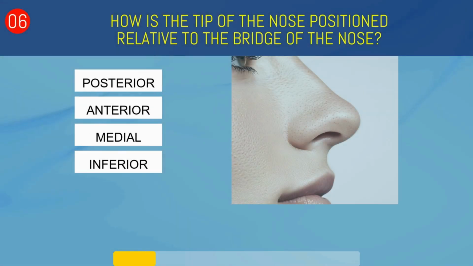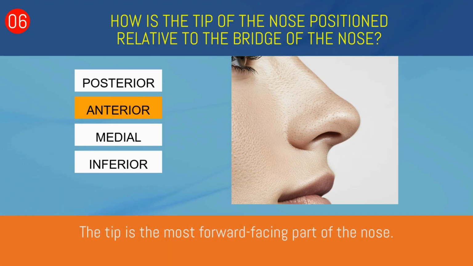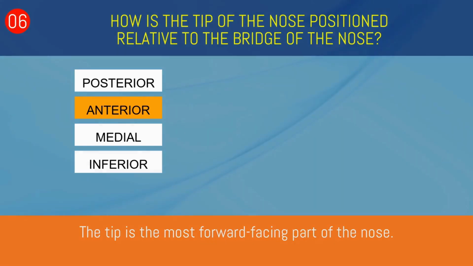How is the tip of the nose positioned relative to the bridge of the nose? Posterior, anterior, medial, or inferior? Anterior. The tip is the most forward-facing part of the nose.